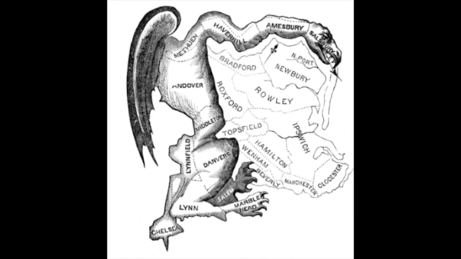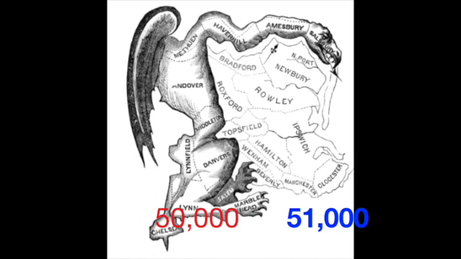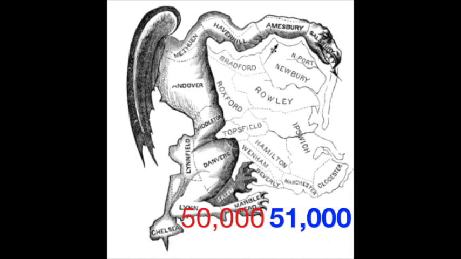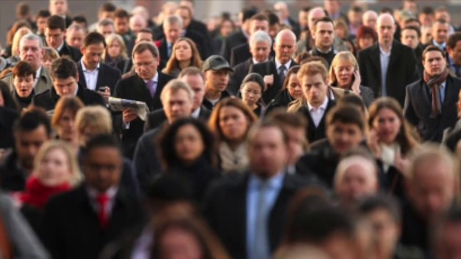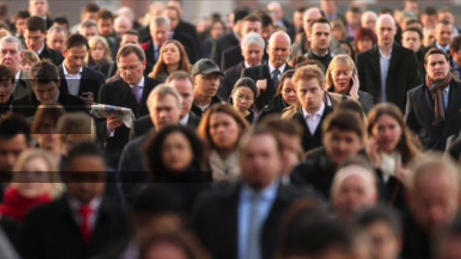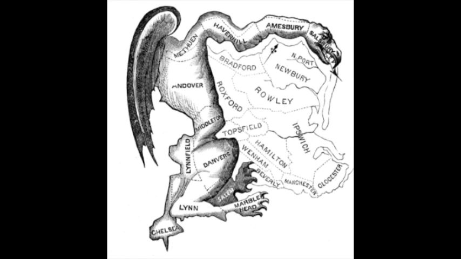Governor Gerry used his power to sign a law that redrew state Senate districts in a way that favored his political party. In 1812, he lost re-election for governor. In the same election, with his redrawn districts, he won the Senate. He won 29 to 11, while he lost the overall votes 50,000 to 51,000. This was due to his strategic placement of certain districts. This made voters and political leaders doubt that the people had an impact on the state legislators and U.S. Congress. The term gerrymandering came from a cartoon in the Boston Gazette that made the congressional district of South Essex County, Massachusetts, look like a salamander.